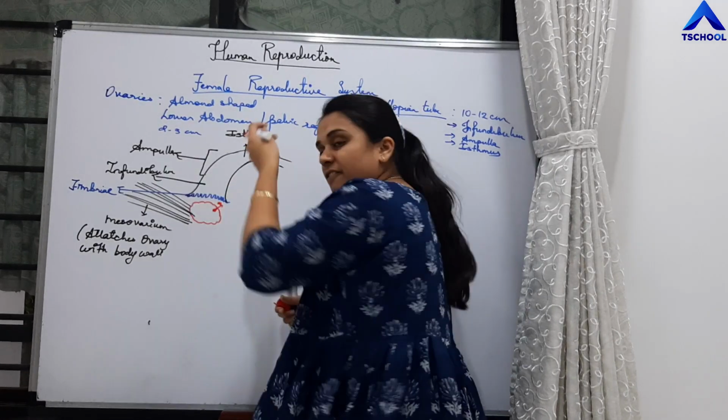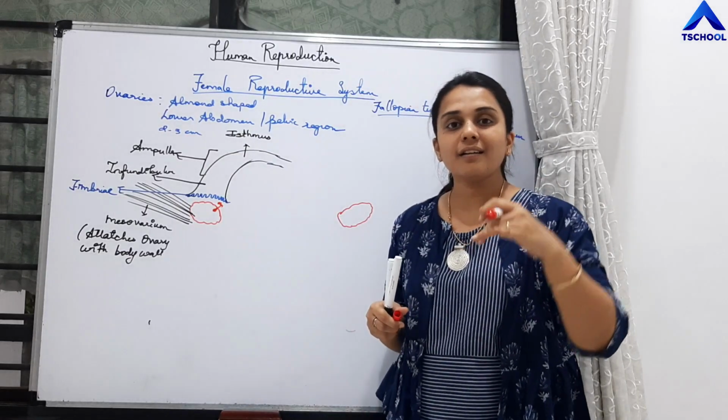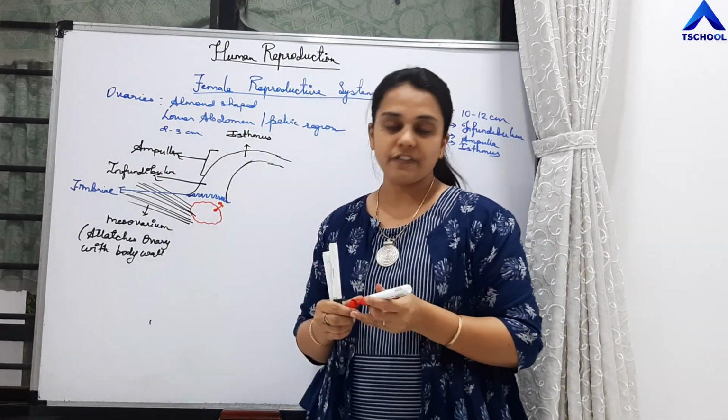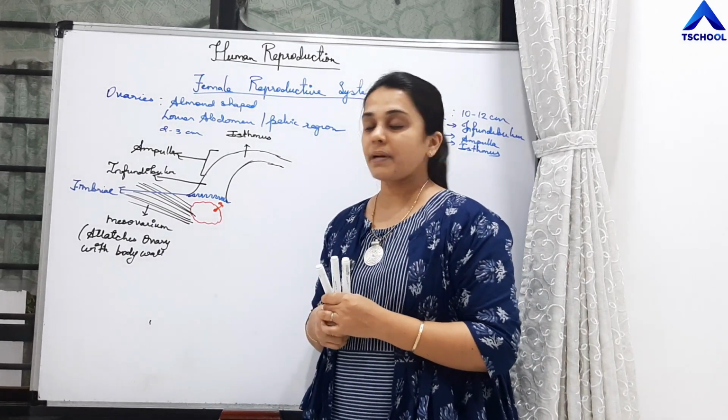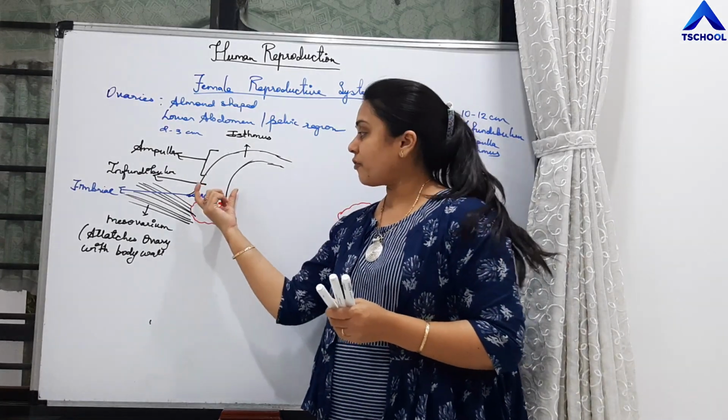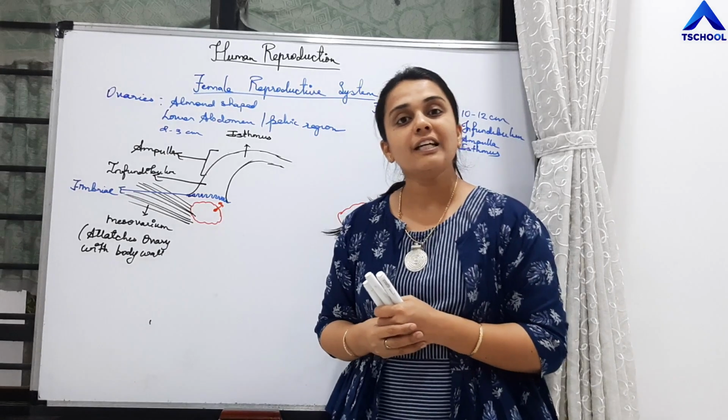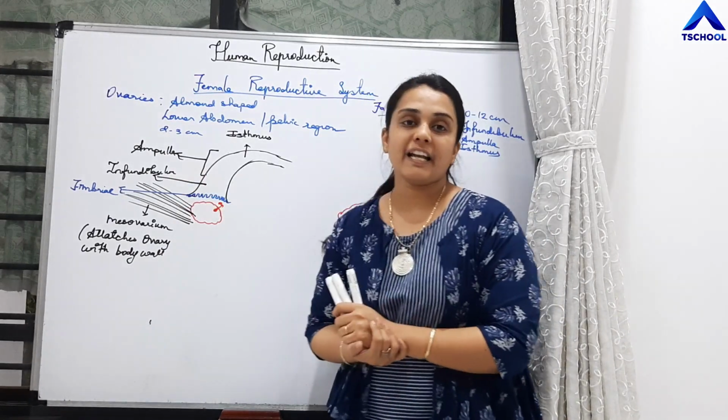This ovum will be taken by the finger-like movements of the fimbriae. And where are these fimbriae present? At the terminal portion of the funnel-shaped part of the fallopian tube, that is infundibulum.